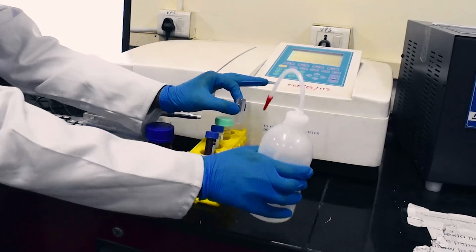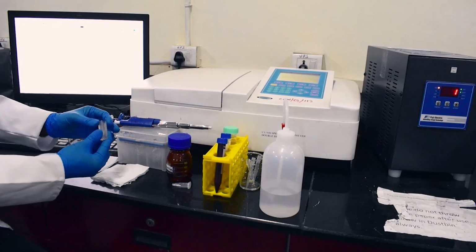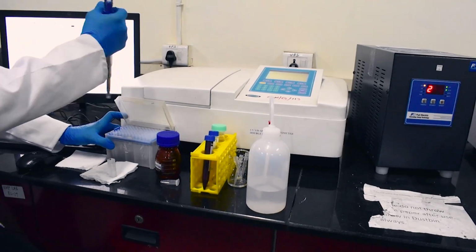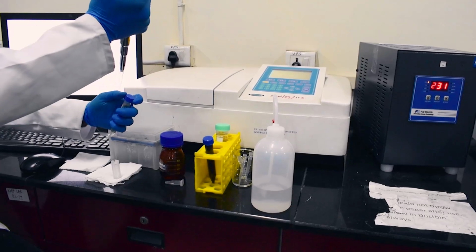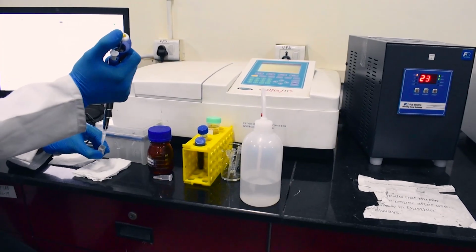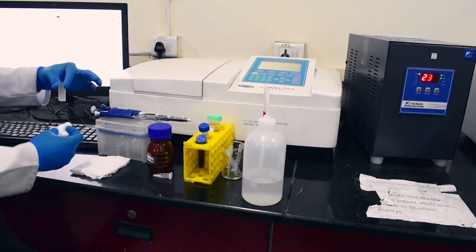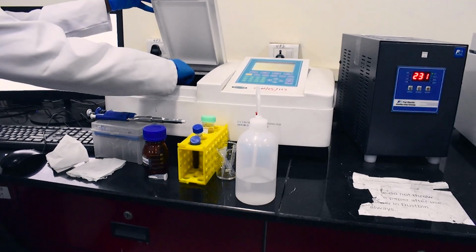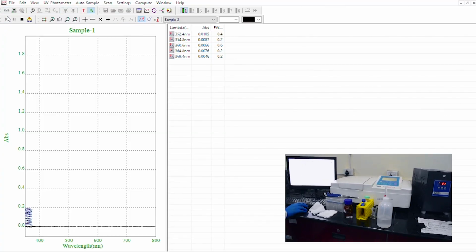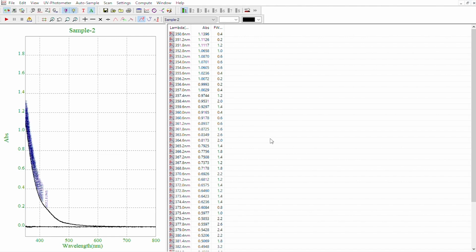Now wash the cuvette and add the neem extract. Place the cuvette inside the machine and press start. Again, no peak is observed in the range of 350 to 800 nanometer.